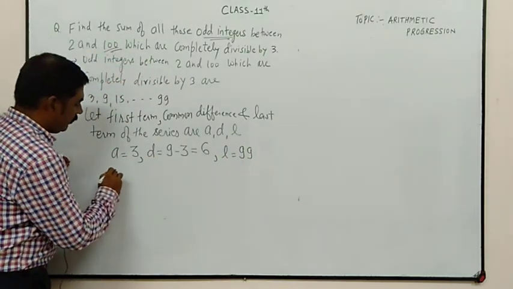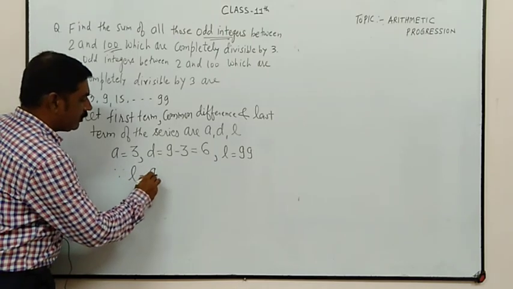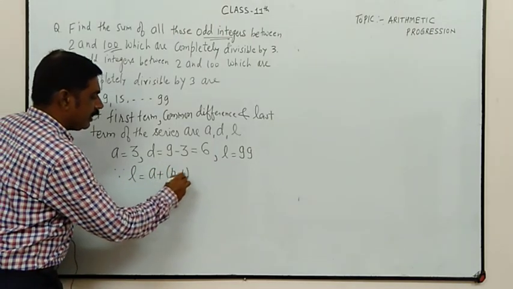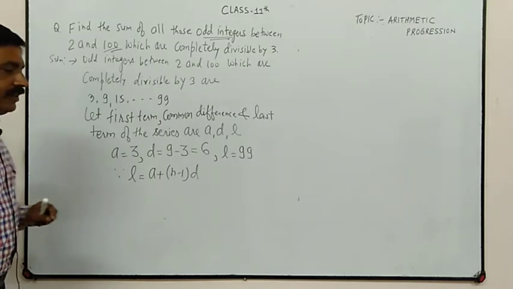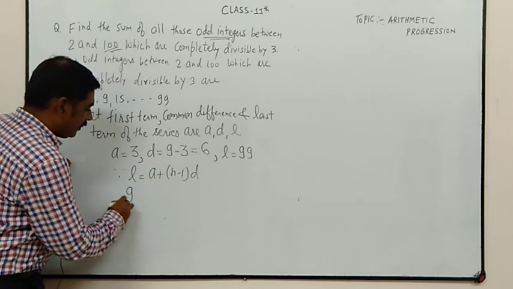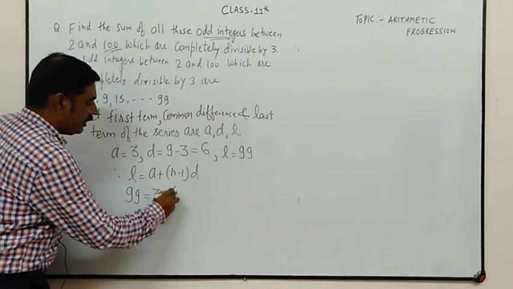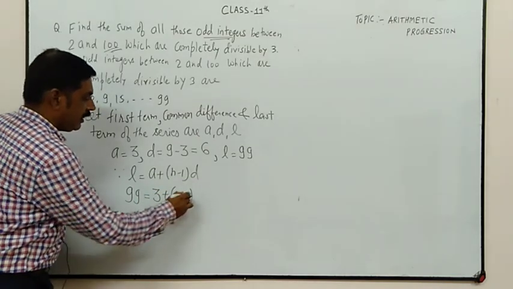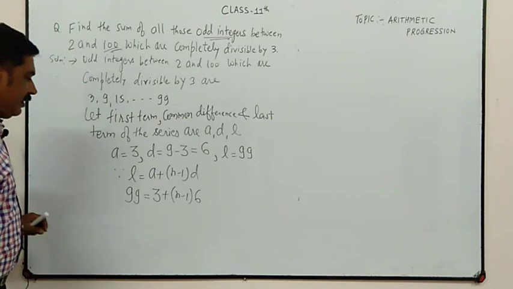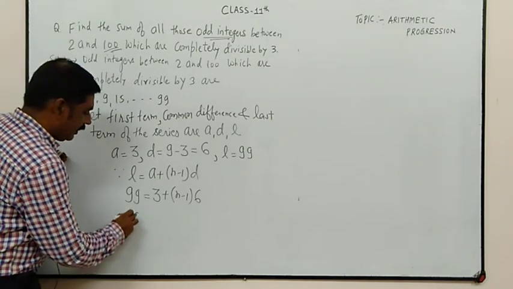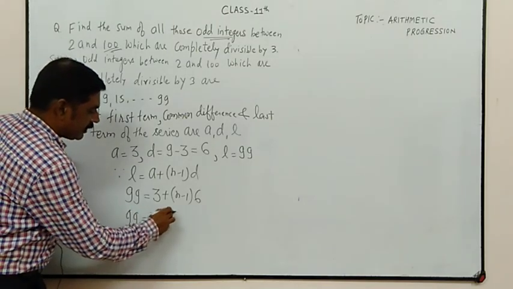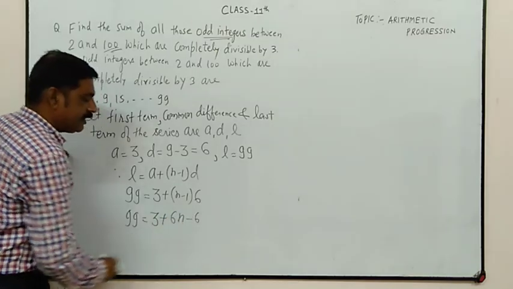Okay? Now since L is equal to A plus (n minus 1) into D, with L equal to 99, A equal to 3, and D equal to 6: 99 is equal to 3 plus 6n minus 6.